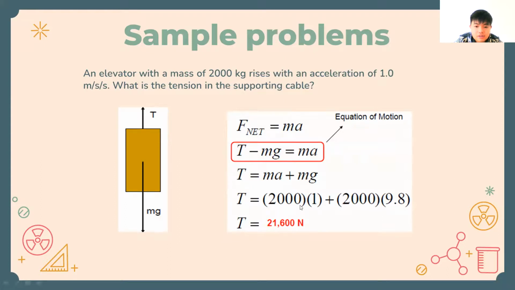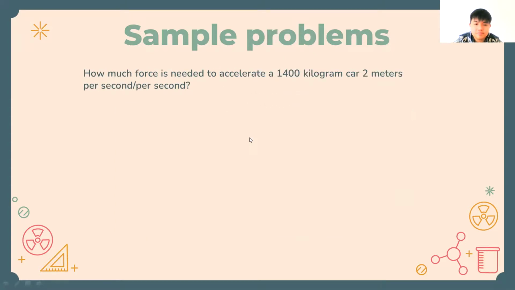T equals 2,000 times 1, m times a. So m is 2,000, as you can see here, elevator with a mass of 2,000, and an acceleration of 1 meter per second squared, plus m, also 2,000, times g. g is the gravitational acceleration that we know is 9.8. So 2,000 times 1 is 2,000. 2,000 times 9.8 is 19,600, and 19,600 plus 2,000 is 21,600 Newton, because Newton is the official unit of force.